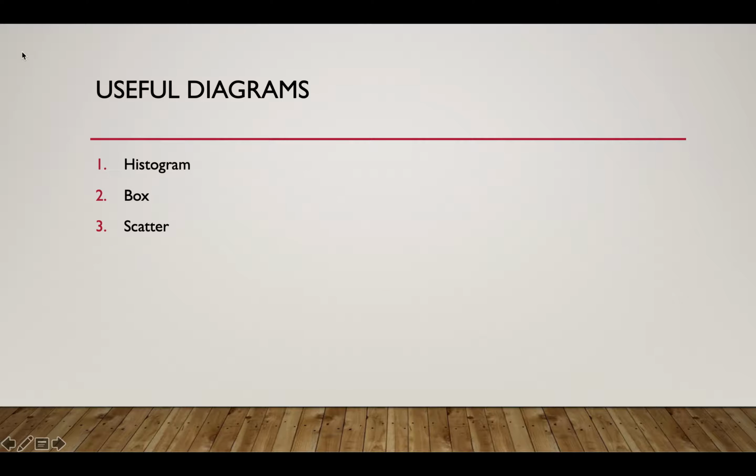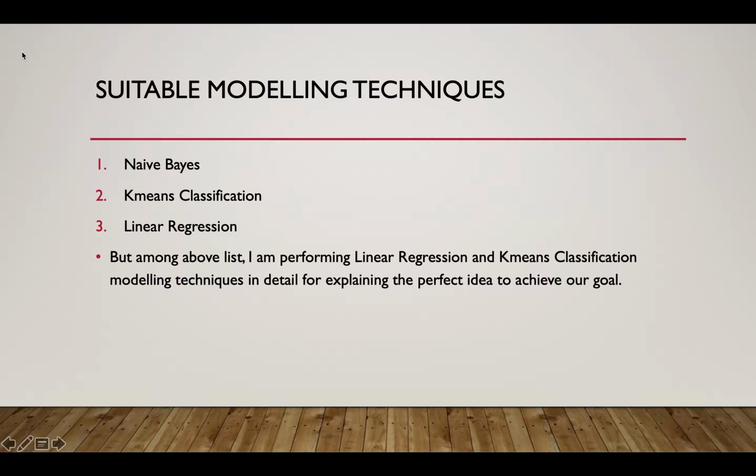Apart from this, I also plot some basic diagrams to get more information about the dataset. First one, the histogram, second one is the box diagram, and the third one, the scatter diagram. In this way, I format the dataset and get useful information from it for finding suitable modeling techniques. This is a list of suitable modeling techniques for my dataset. First one, Naive Bayes, second one is K-means classification, and the third one, linear regression.